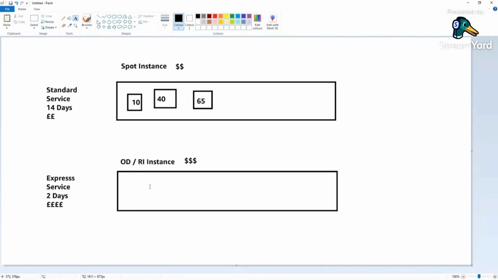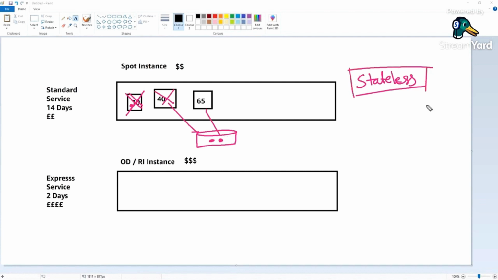You can smartly design your application. One more word we commonly see people talking about whenever they discuss spot instances, that use this for stateless application. Why stateless? Because if you are storing something locally, that instance may get terminated. So best would be to store it somewhere, store your state information somewhere outside. So if this one was going to be changed, then that time this information is stored here. This instance gets terminated. This can pick up, update it again. If this get terminated, this can pick up and store it again and start it again. So this is good when you have a stateless application running into your environment.